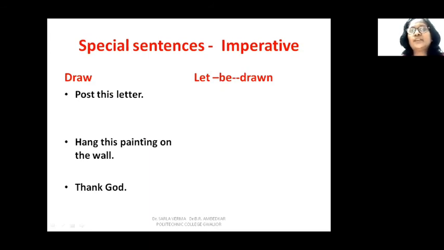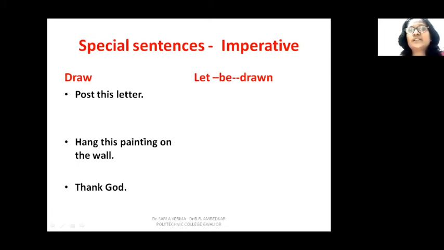Now there is some special case. Let us take the case of imperative sentences, where we are ordering or instructing someone. Now if the sentence is post this letter or hang this painting on the wall, how will we change these sentences into passive?